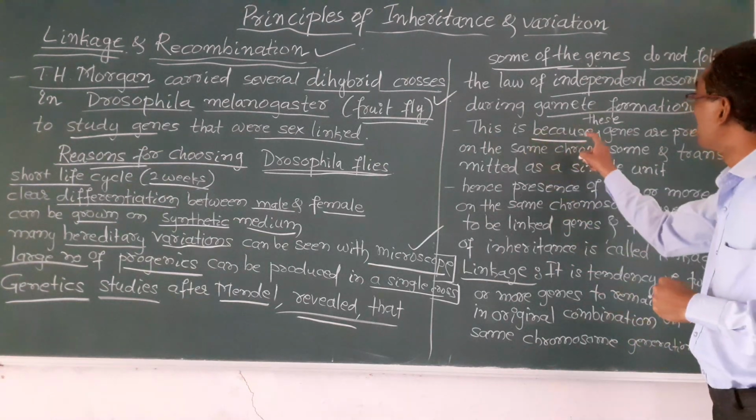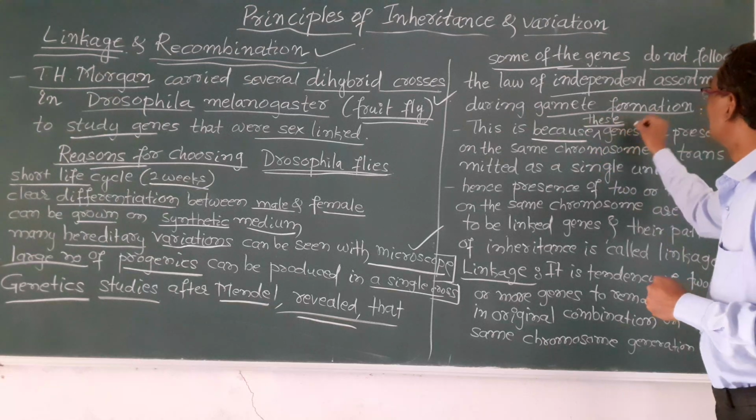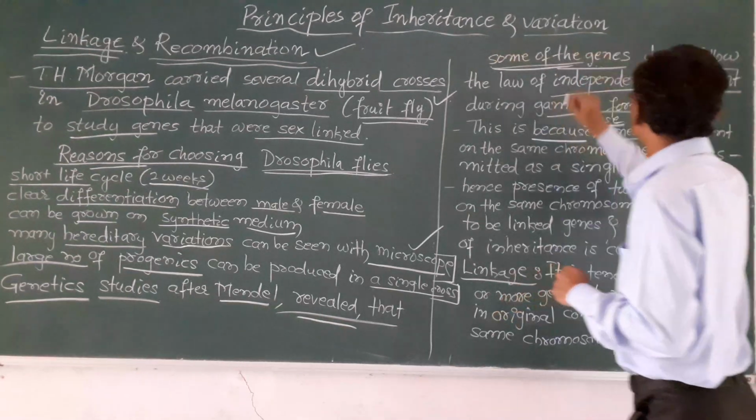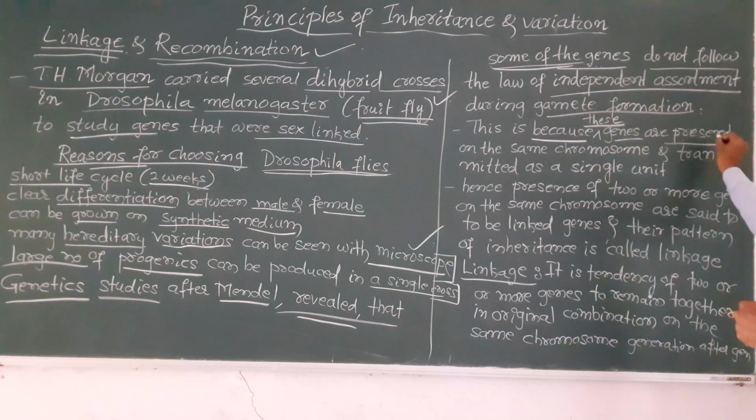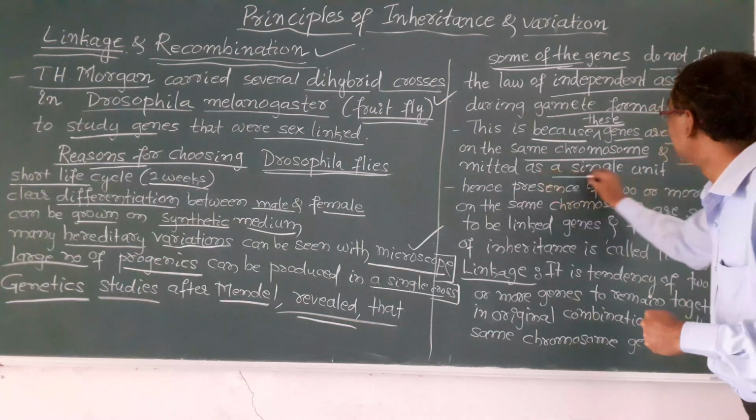These genes are present on the same chromosome, and they are transmitted as a single unit.